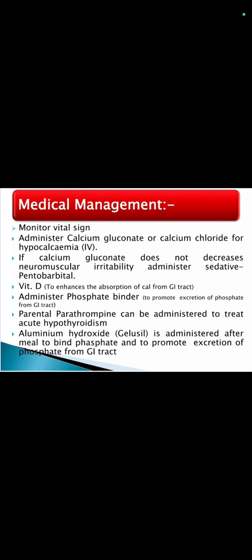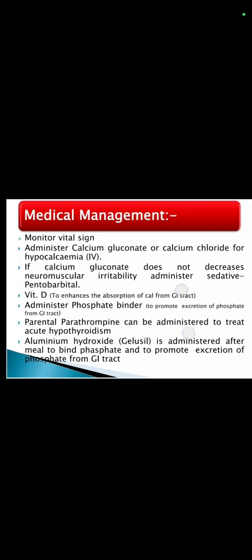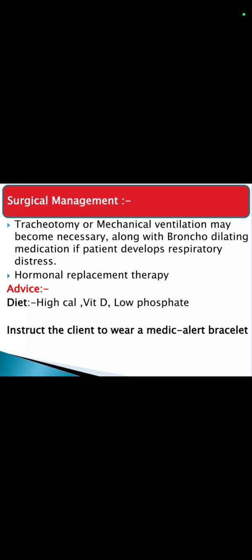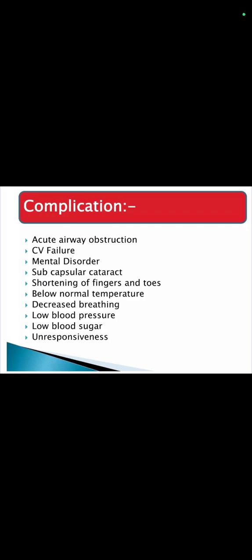Aluminum hydroxide is administered after the meal to bind phosphate and to promote excretion of phosphate from the GI tract. Surgical management: tracheostomy or mechanical ventilation may be necessary along with bronchodilating medication if the patient develops respiratory distress. Hormonal replacement therapy, advised high calcium, vitamin D, low phosphate diet. Instruct the client to wear a medical alert bracelet.